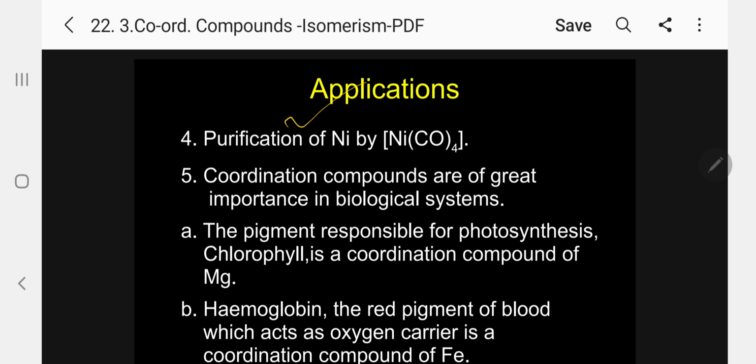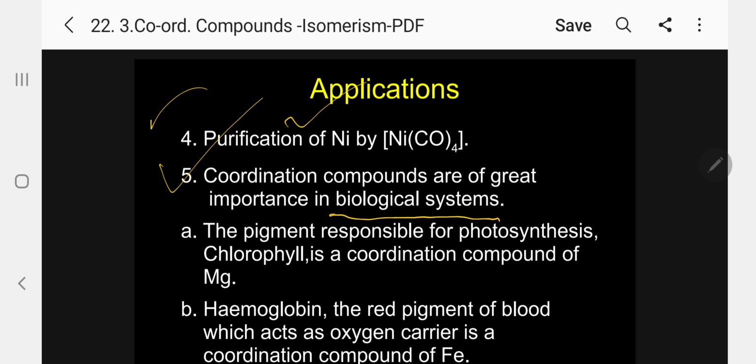Nickel, by treating with carbon monoxide, forms nickel tetracarbonyl complex. It forms easily and can be taken out in this form, and if you heat strongly, carbonyl gas goes out automatically, leaving the pure nickel. So it is used in the extraction. Coordination compounds are also of great importance in biological systems. They have important uses.